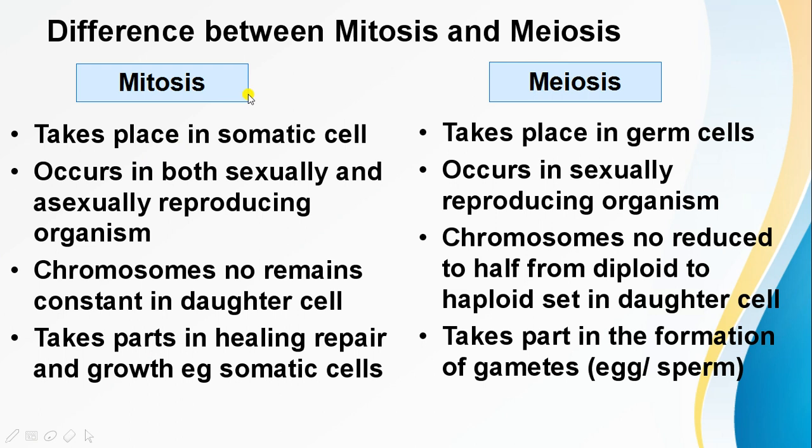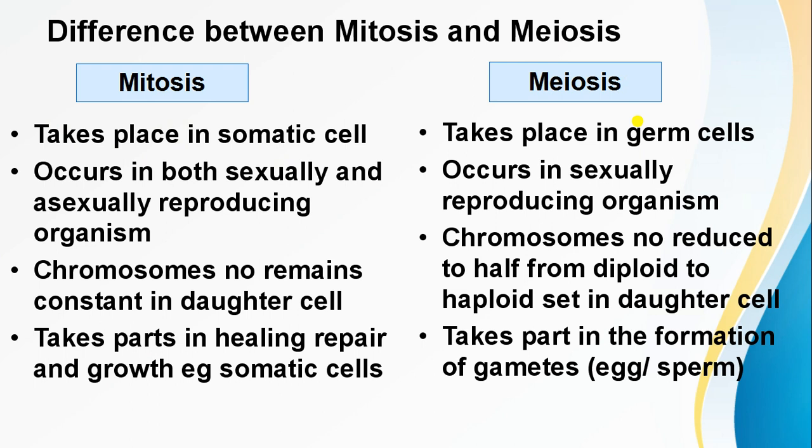Now we will talk about the difference between mitosis and meiosis. We have already discussed that mitosis takes place in somatic cells and is responsible for the growth of organisms, and meiosis takes place in germ cells and takes part in the formation of eggs and sperms.